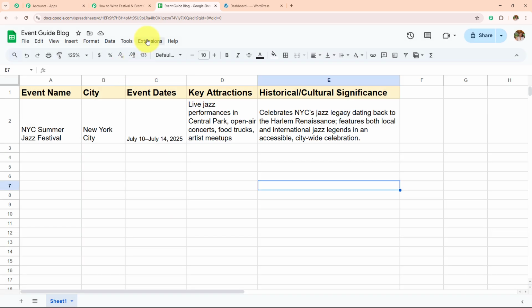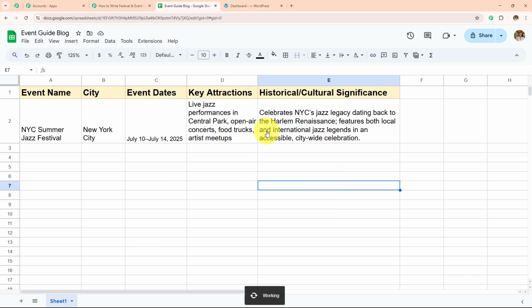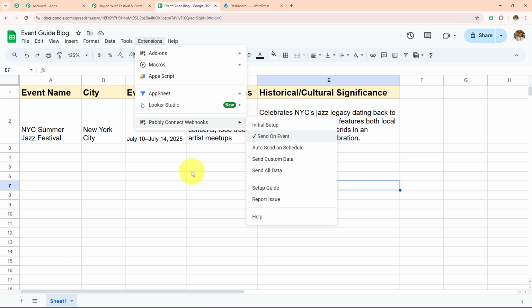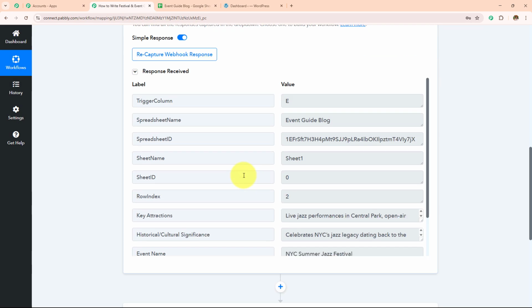Now I have to follow a very important step. I have to go to extensions, go to Pabbly Connect Webhooks, and then click on send on event. This step will make sure whatever data we add in future is sent to Pabbly Connect. Now I'll go back to my workflow, and if I scroll down, I can see all the responses which I have received from my Google Sheet spreadsheet.